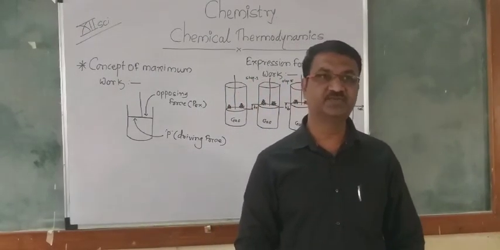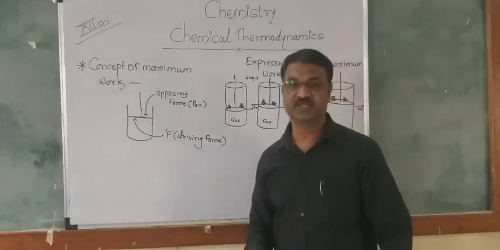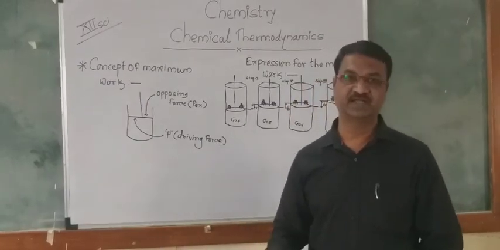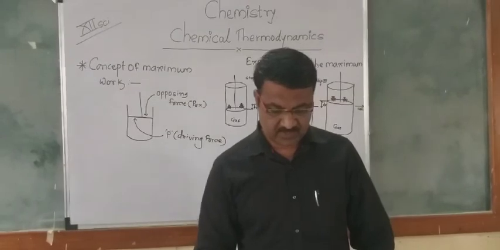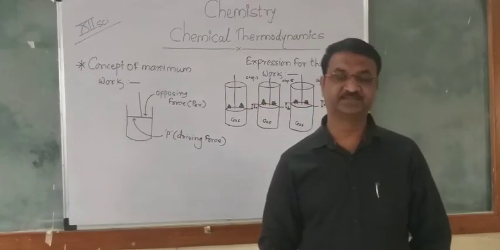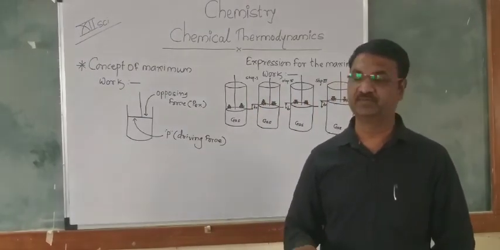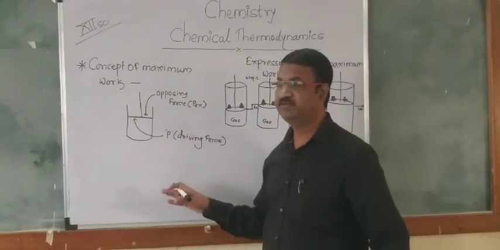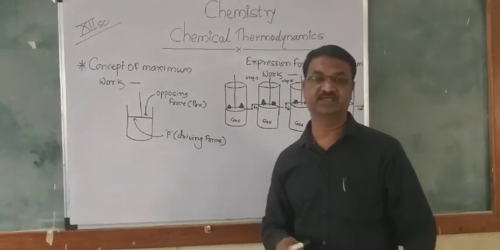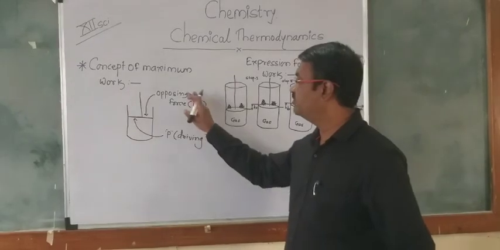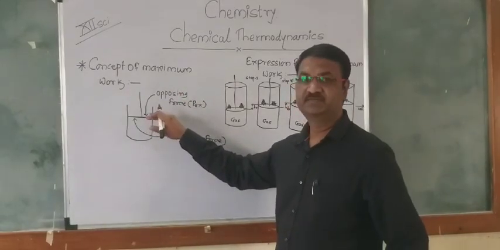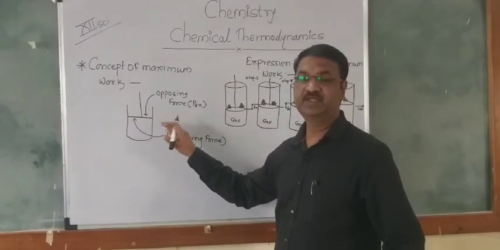So the maximum work will be done by the system when the opposing force is the maximum.